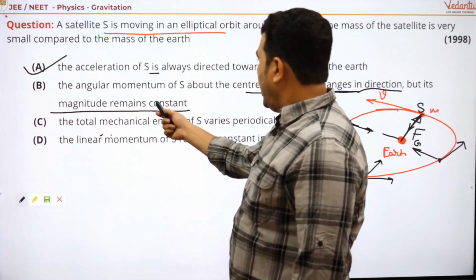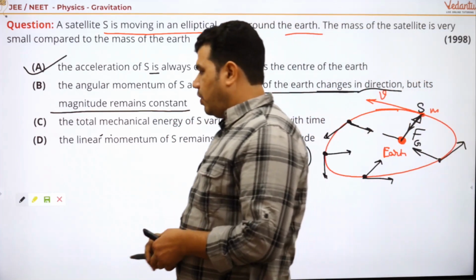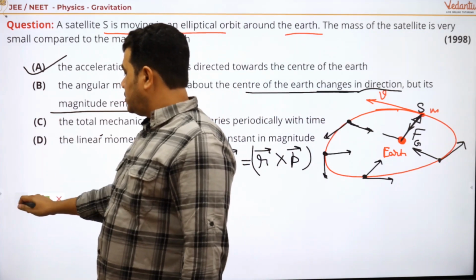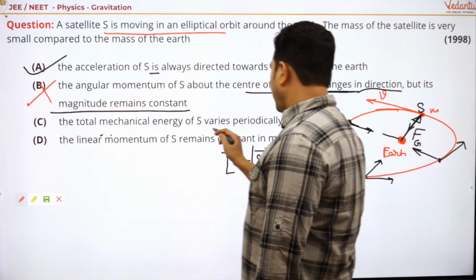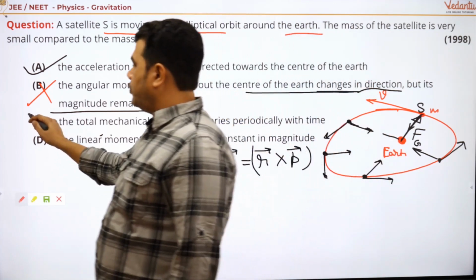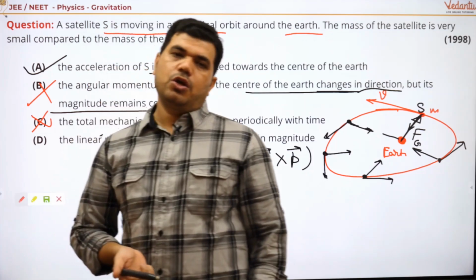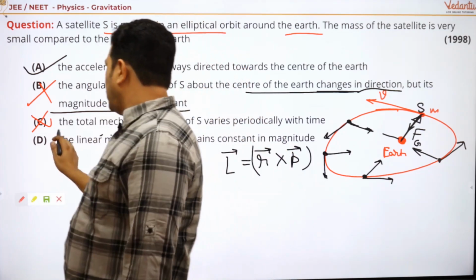But here it says angular momentum about the center of the Earth changes. That's why this option is incorrect. Rotational mechanical energy of S varies periodically with time. No, it remains constant, conservation of energy. Linear momentum remains constant.